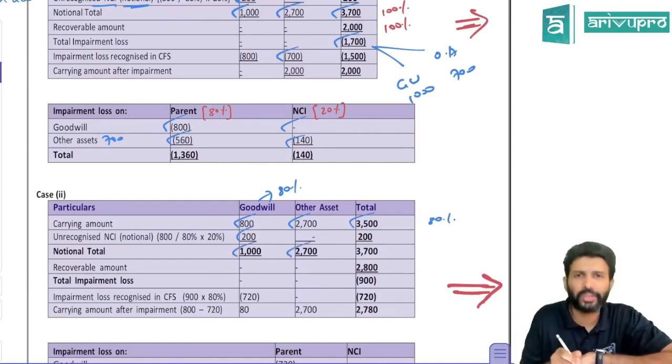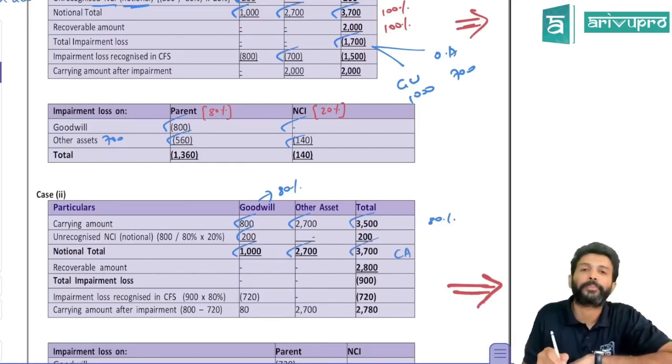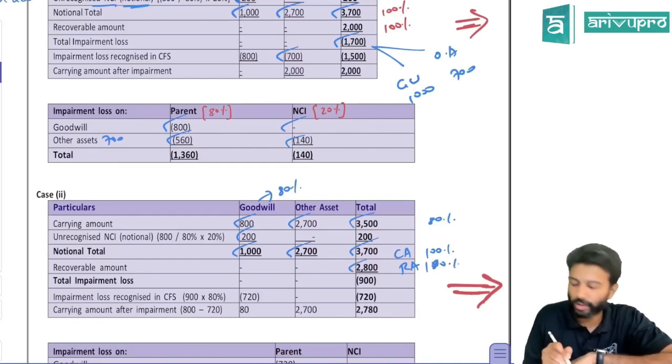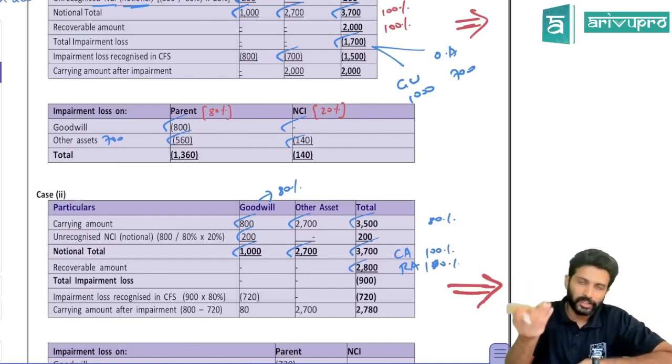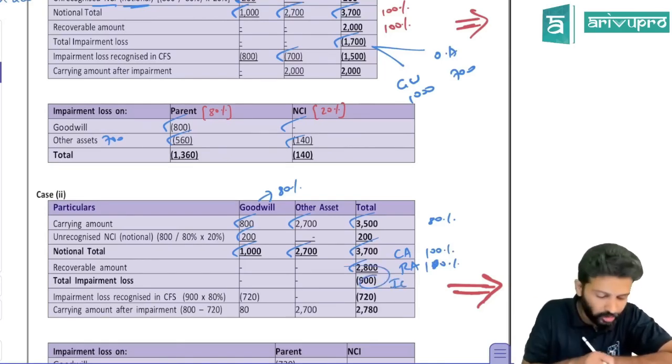Other assets, no problem, same 2,700. So carrying amount will become 3,700. So this is your carrying amount. Now recoverable amount. This is now at 100% platform. This also is now at 100% platform. Recoverable amount is 2,800. This carrying amount 3,700. Recoverable amount 2,800. So is there any impairment loss? Yes, there is an impairment loss of 900.